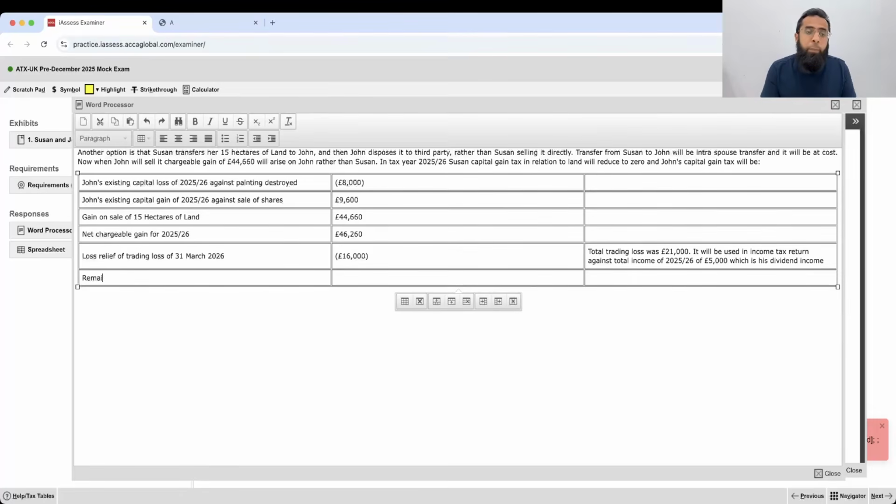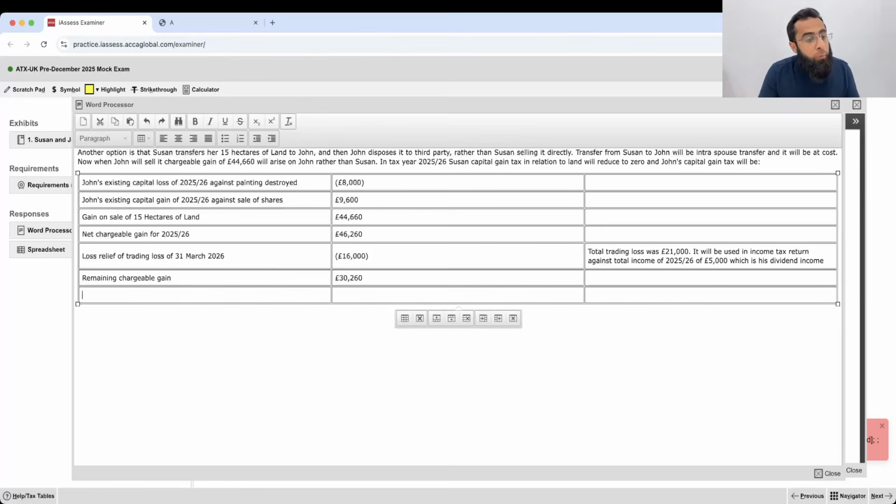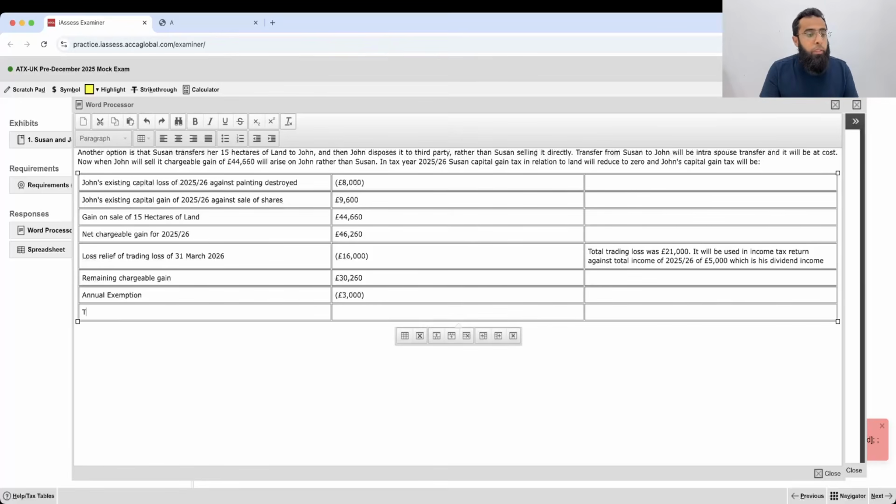Okay, I will repeat the things again. Remaining chargeable gain is 46260 minus 16,000. So this gives us 30,260 pounds. Then he will deduct his annual exemption 3,000. This will give taxable gain of how much? 27,260.